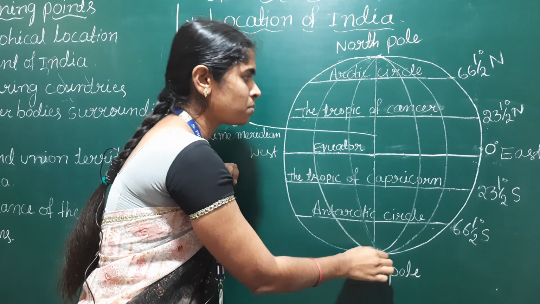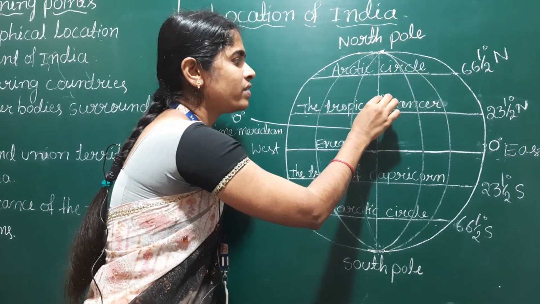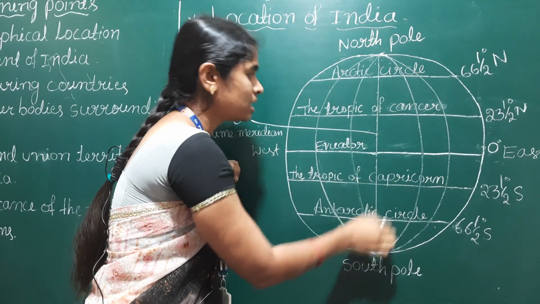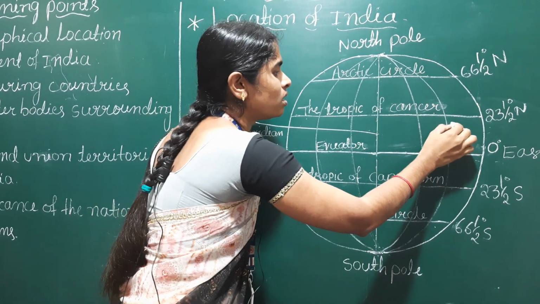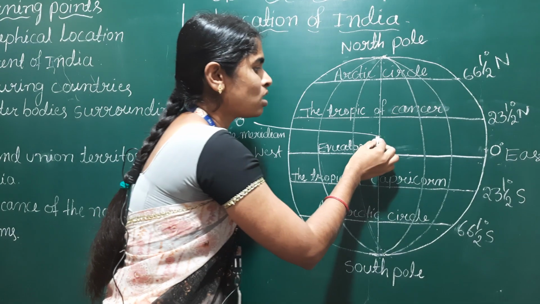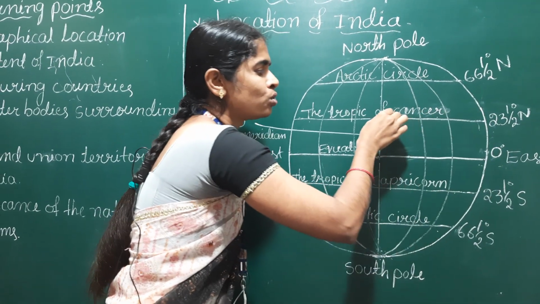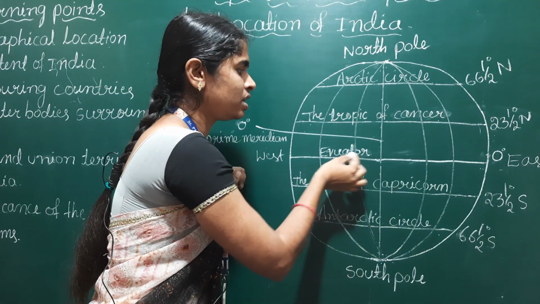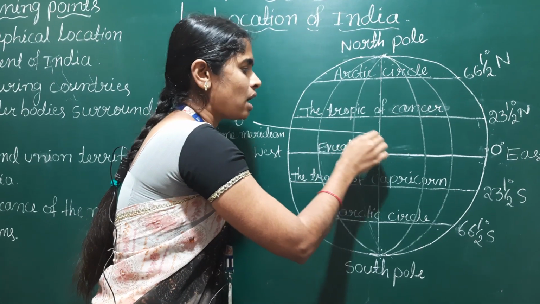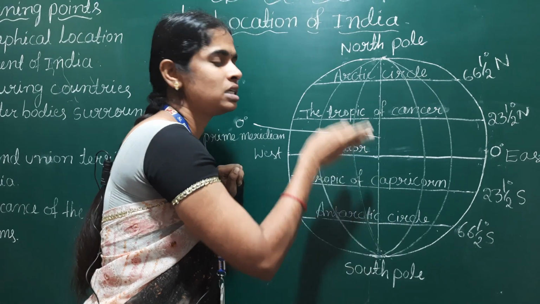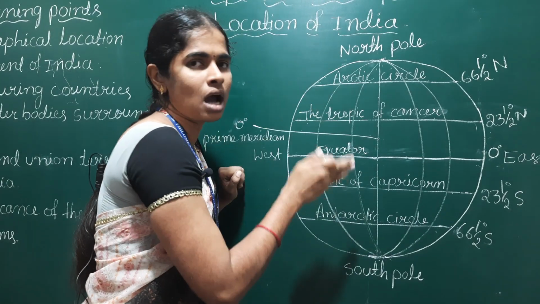This prime meridian passes through Greenwich village in England. To the east of the Greenwich meridian there are 180-degree longitudes. To the west of the prime meridian there are 180-degree longitudes. Total 360-degree longitudes are there on the globe.